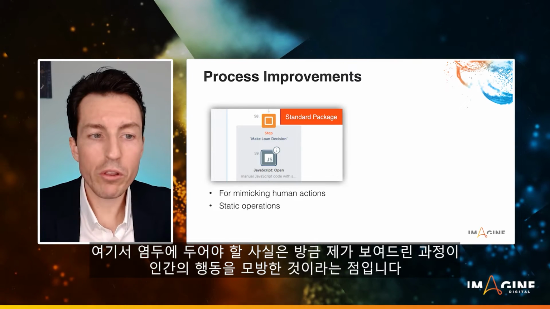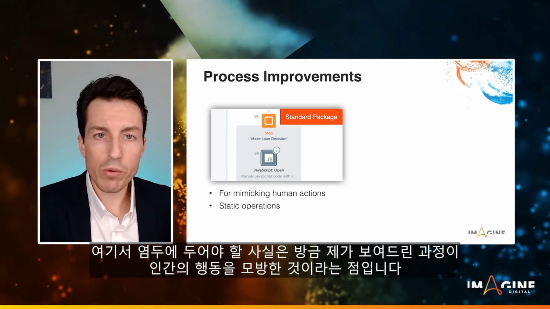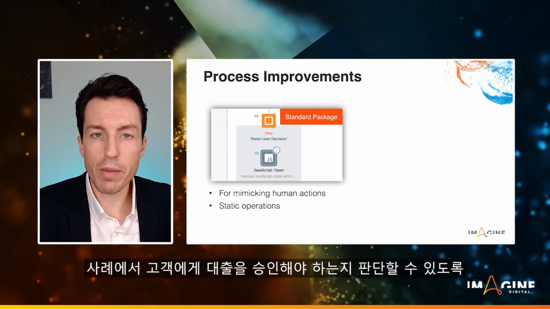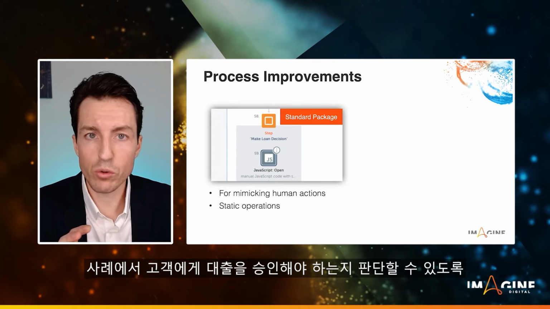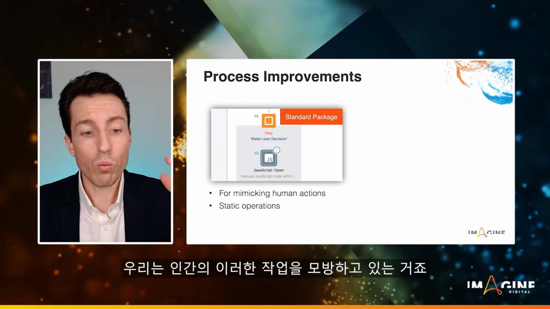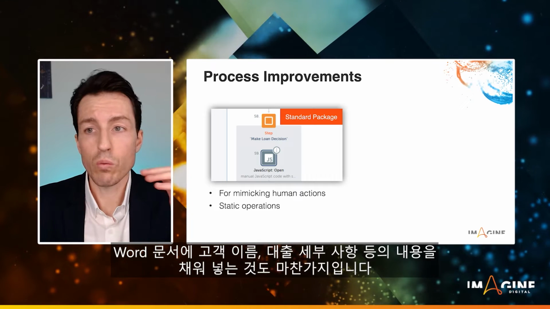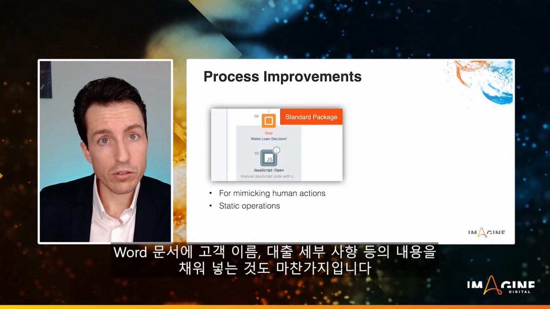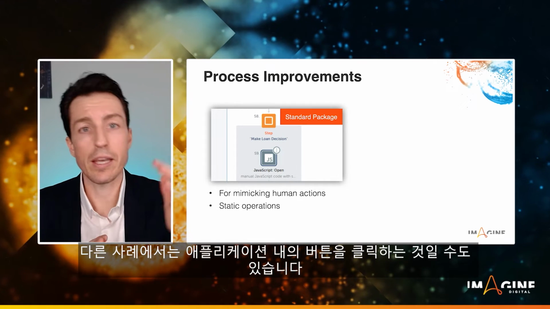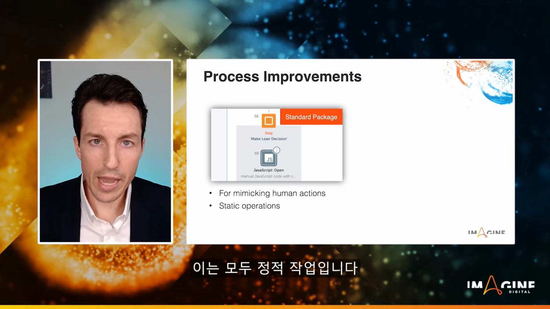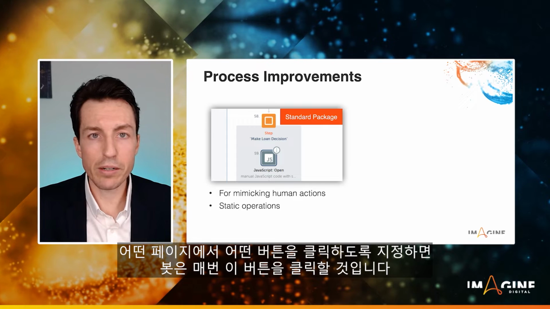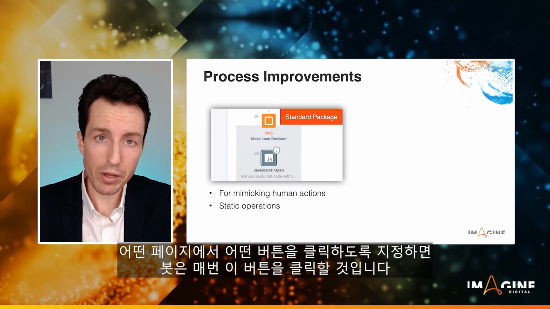Well, what we want to look at is the fact that what we were doing there was mimicking human actions, right? In our example, there were calculations being made to determine the 25% rule for whether or not we should grant this person a loan. A human could technically do that. We're mimicking those human actions. So whether it's filling out that Word document with the person's name and the loan details, or, in other examples, clicking buttons within an application, those are all static operations, right? They're happening the exact same way every single time. If I say to click this button on this particular page, the bot will click that button every single time.